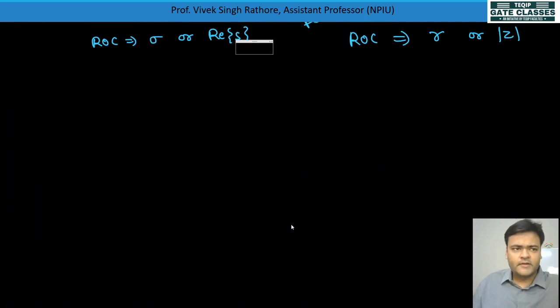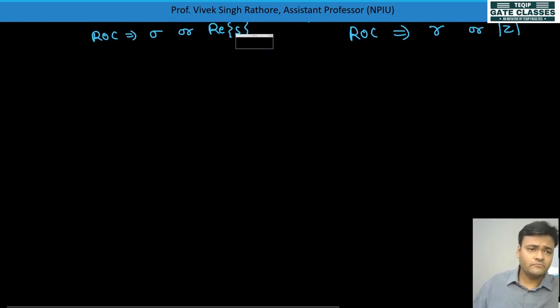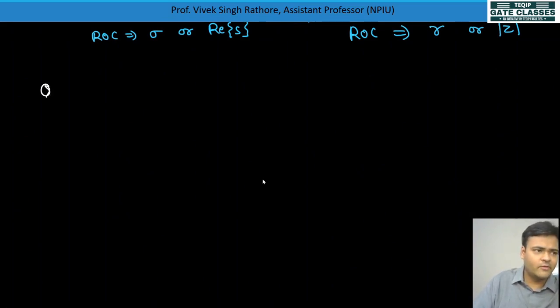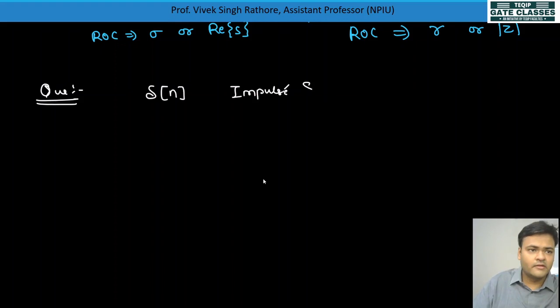Now we'll see the Z transform for some standard signals, then only you will understand how we are able to calculate it. So we'll try some standard signal like delta of n. Delta of n is an impulse signal.